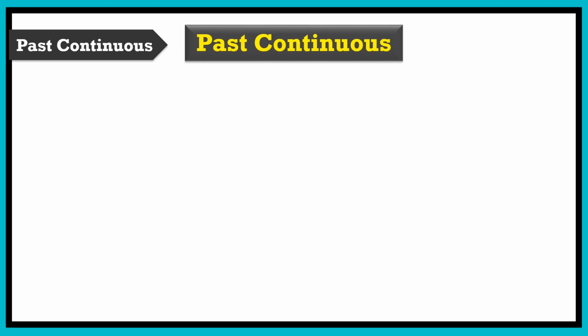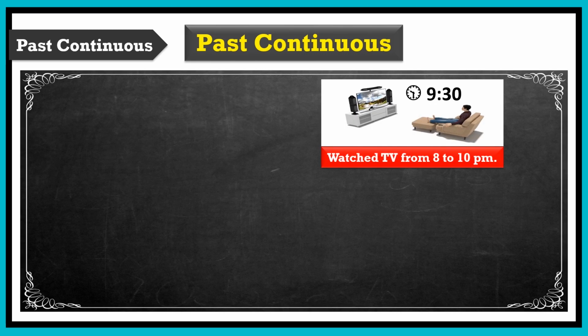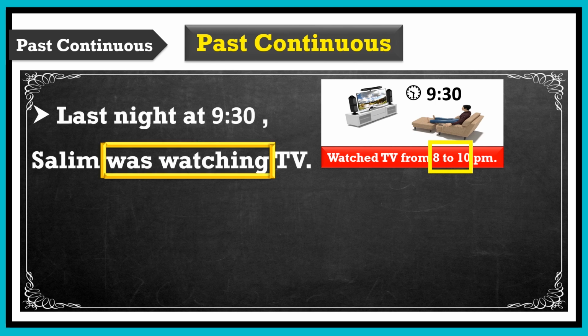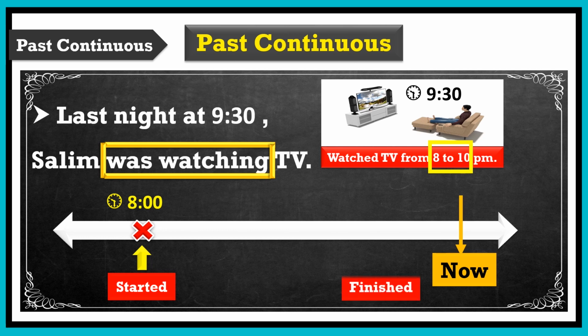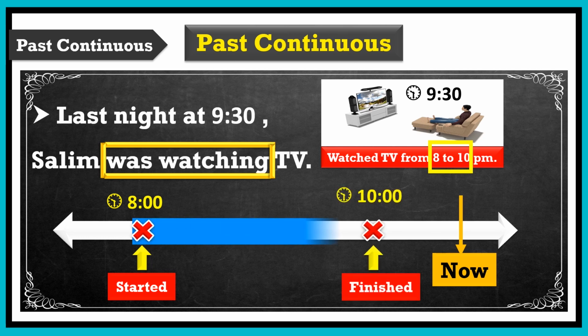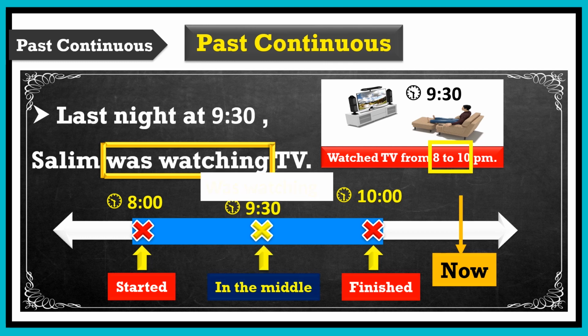However, the past continuous is completely different in terms of time and form. Let's study this example carefully. This guy watched TV for 2 hours yesterday. If we want to talk about specific time, we must say last night at 9:30, Salim was watching TV. Here we can draw the following conclusion. Salim started watching TV at 8 and finished at 10, so at 9:30 he was in the middle of watching TV. In other words, the action was unfinished at the specific time mentioned.